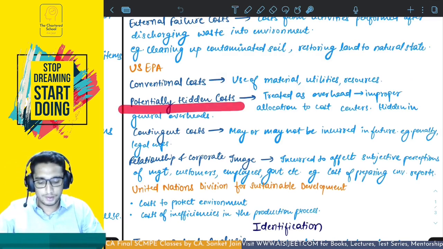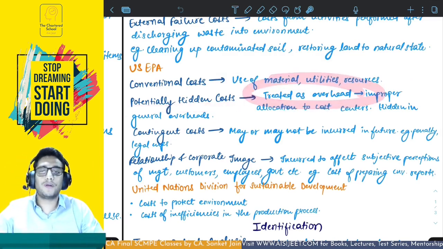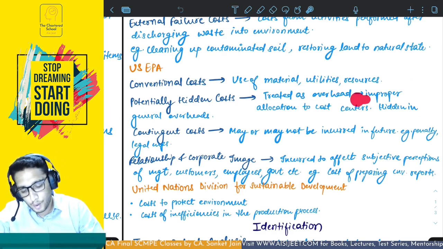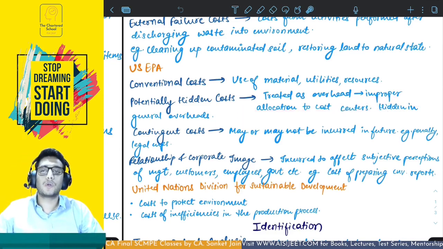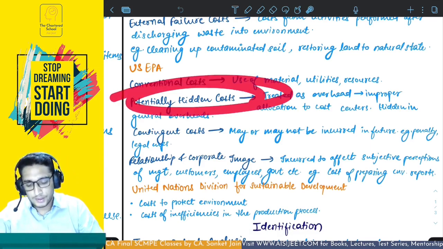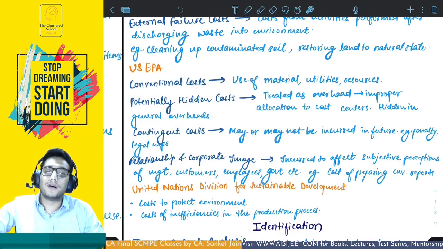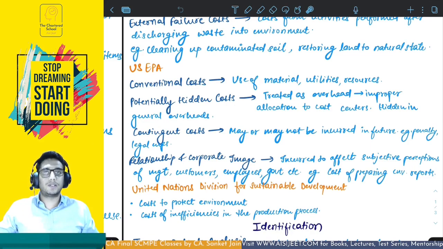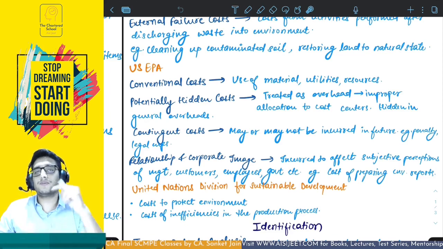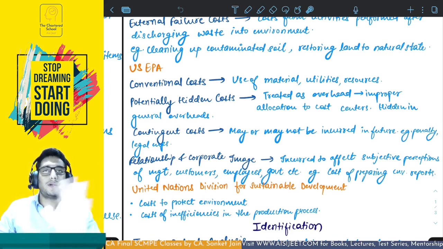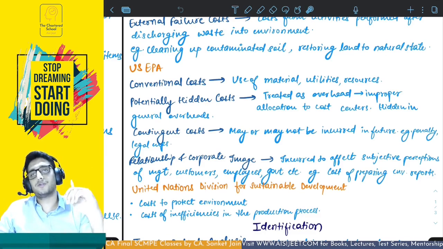Second is potentially hidden cost. These are mostly treated as overheads, and what happens is that they are hidden in the general overheads and then improperly allocated to the cost centers. So these costs have to be identified with the identification techniques that we're going to study further. The next topic is identification only, we'll come to it. But first you have to understand these potentially hidden costs are hidden in the general overheads, and have to be bifurcated from them and allocated to cost centers. I'll give you an example. Transportation cost causes pollution, but transportation cost was hidden in the general overheads, not treated as a potentially hidden environmental cost. It should have been, because it caused pollution, right?